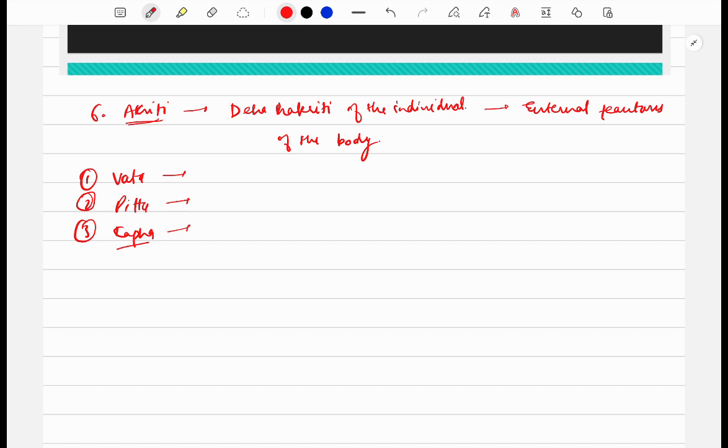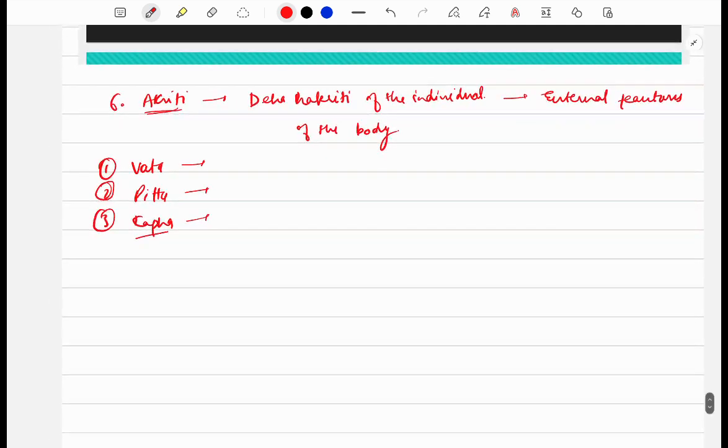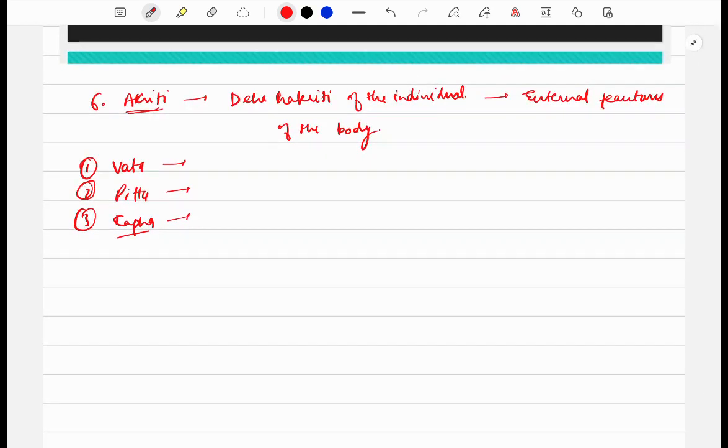If we see that the individual is very prone to diseases, if he dislikes cold, if his skin is dry, right? If his gati is chanchal, if his drishti is chanchal, if his mitrata is chanchal, that he cannot have a long friendship with anybody. He is like changing friends, every month he has a new friend. Then this shows that the dosha predominance in his body is vata in nature, right?